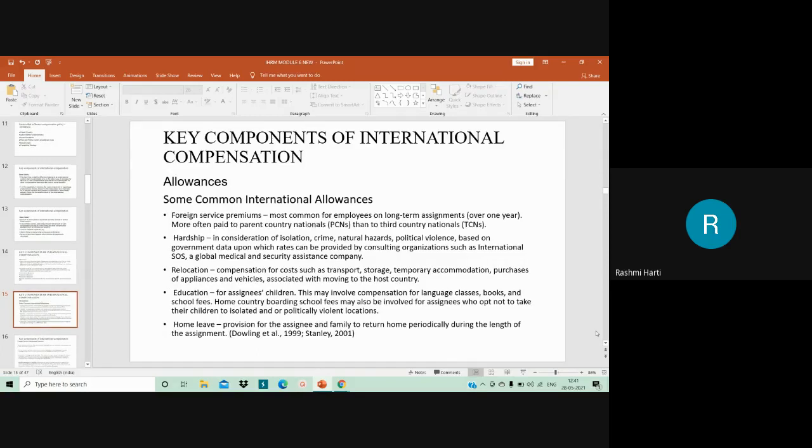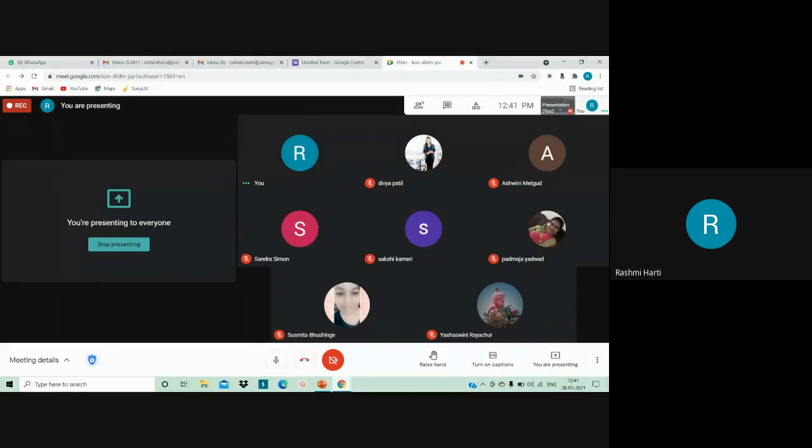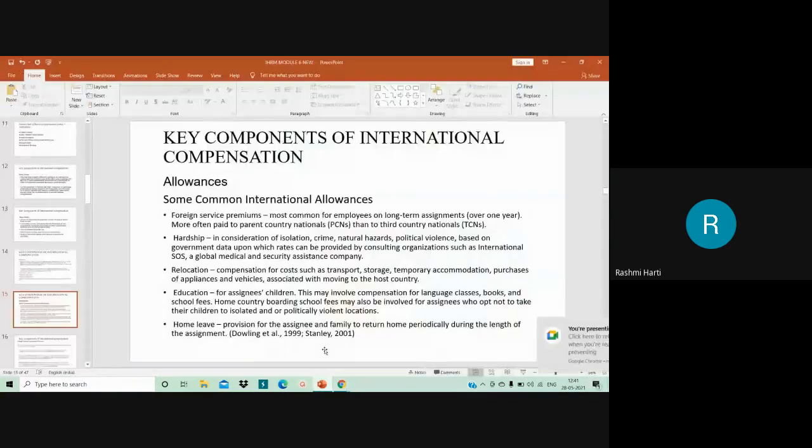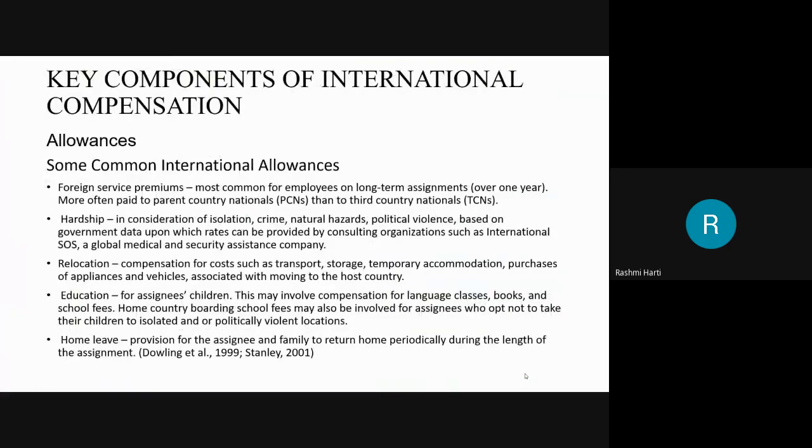So here in detail, I could put some common international allowances which are being paid. Allowances here, my dear students: one is foreign service premium. It is most common for employees on long term assignment.